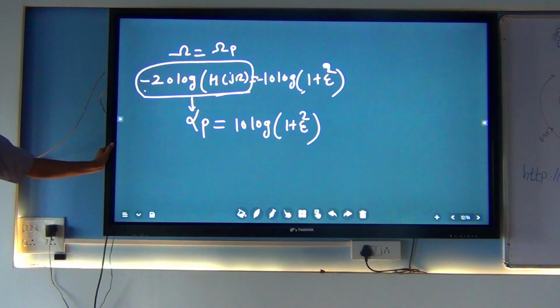Now similarly, if you calculate the same thing for alpha s, that is the attenuation in stop band, it is represented by 0.1 alpha p, alright.